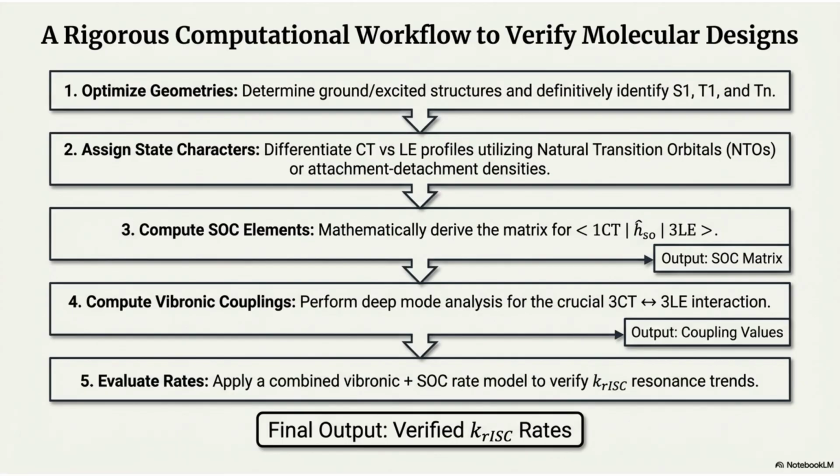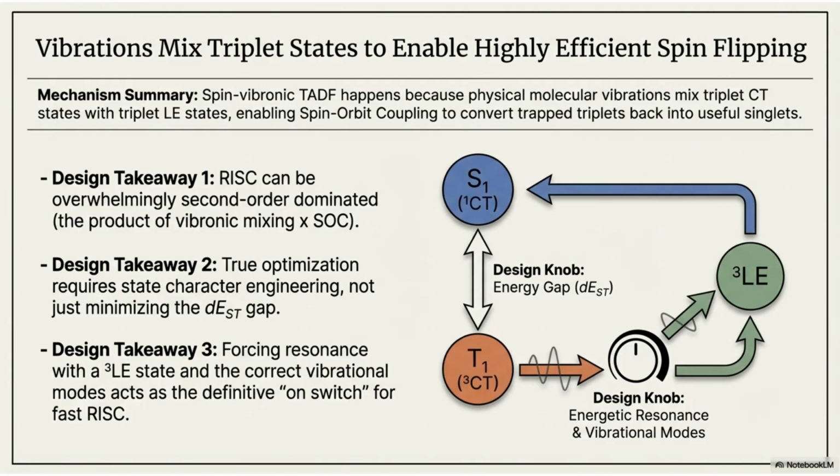A rigorous computational workflow is used to verify molecular designs. This involves optimizing geometries, assigning state characters, computing spin-orbit coupling elements, and calculating vibronic couplings to ultimately evaluate the RISC rates. In summary, spin vibronic TADF is dominated by second-order coupling, the product of vibronic mixing and spin-orbit coupling. Optimization requires state character engineering, and forcing energetic resonance with a triplet local excitation state acts as the definitive on switch for fast RISC.